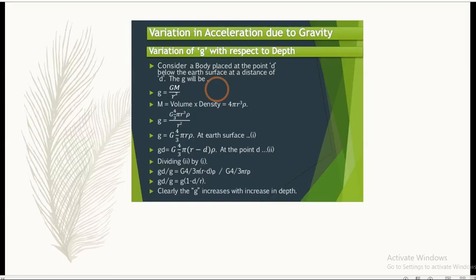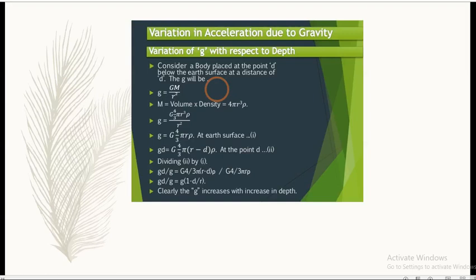4 by 3 pi r cube, and density as rho. Therefore g will become G into 4 by 3 pi r cube rho divided by r square. At the earth surface, the final value of g will become G into 4 by 3 pi r rho. For depth d, it will become G 4 by 3 pi (r minus d) into rho.